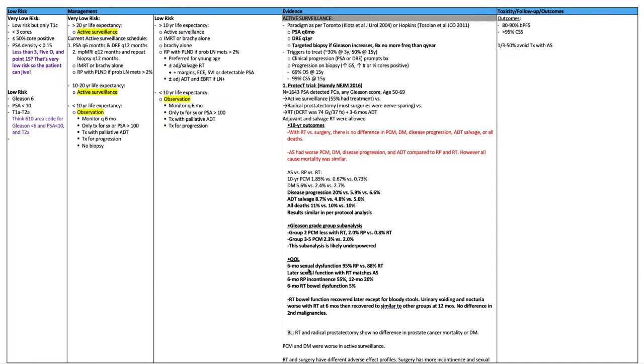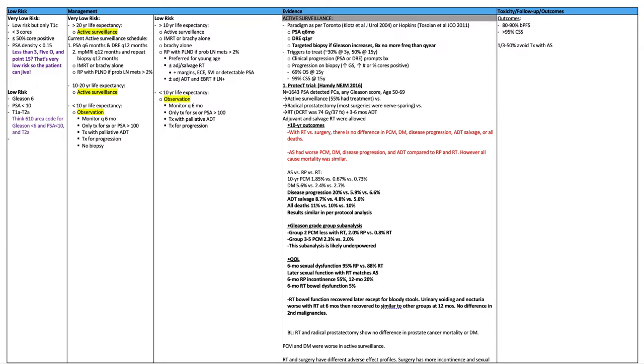Quality of life, 6 months sexual dysfunction, 95% radical prostatectomy versus 88% RT. Later sexual function with radiation matches active surveillance. 6-month radical prostatectomy incontinence, 55%. 12 months was 20%. 6-month RT bowel dysfunction is 5%. Radiation bowel function recovered later except for bloody stools. Urinary voiding and nocturia was worse with radiation at 6 months and then recovered to similar to other groups at 12 months. No difference in secondary malignancies.